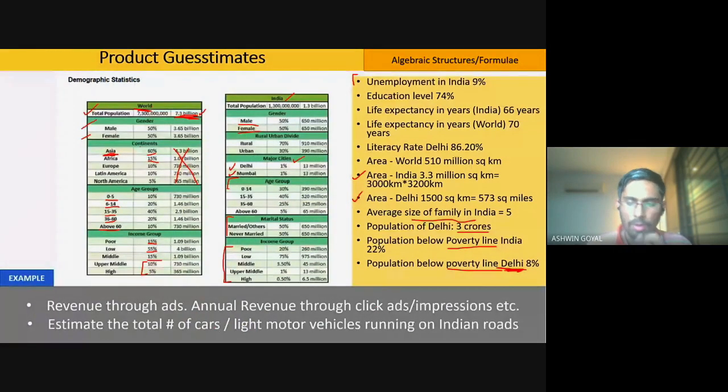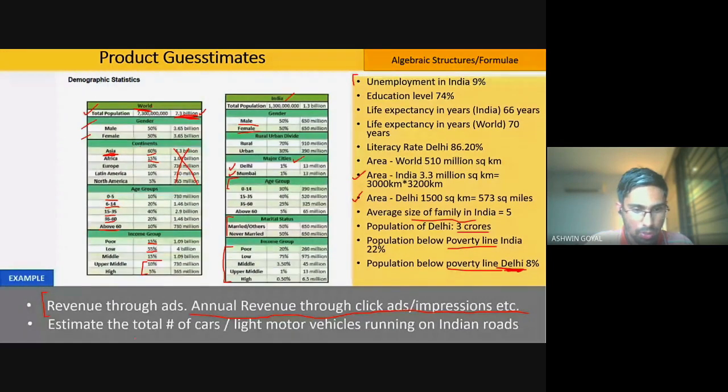All right, some examples now. Revenue through ads, annual revenue through click ads, impressions, etc. And this might be asked in a Google interview, for example. What's the total ad revenue of Google? So of course you don't need to arrive at the exact numbers, just a basic ballpark range. And more important is the process with which you solve, right? This will become clear in just a bit when we'll be solving through a very structured approach.